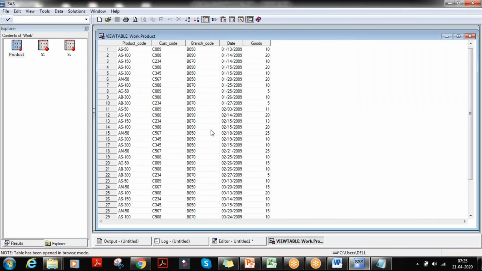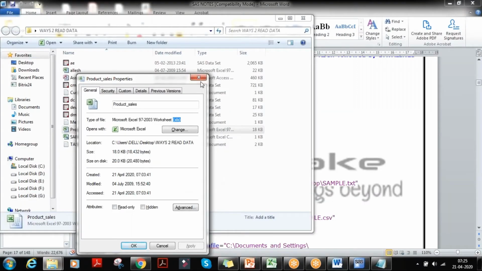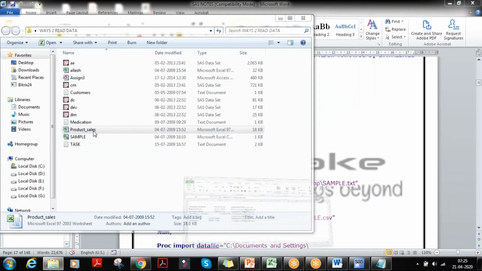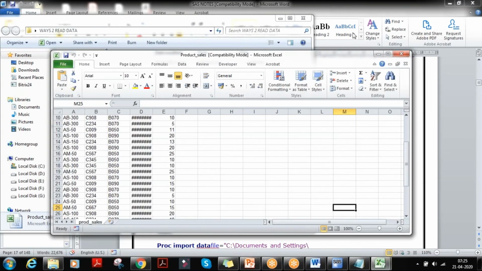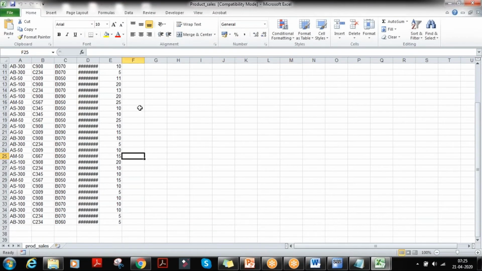Let me open this. So you got product underscore code, customer underscore code, branch underscore code, date, goods. By default, okay, here we have, I'll open the data set. Can you see this, right?